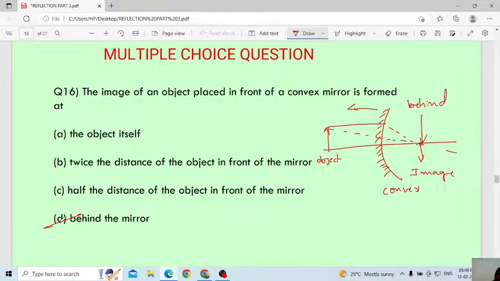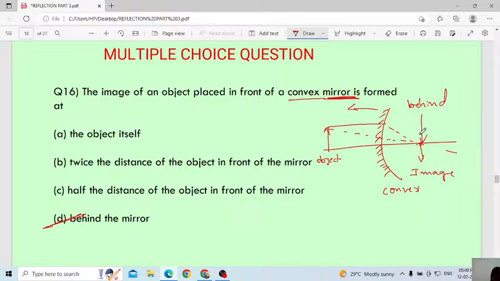Answer D is the correct answer, because this is the reflecting surface. Always in the case of a convex mirror or convex lens, the image will form behind the mirror. This topic looks like simple reflection, then concave, convex mirror, everything, but you have to be clear about the concept, then only can you easily answer the question.